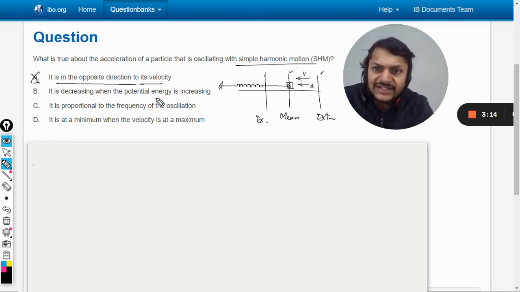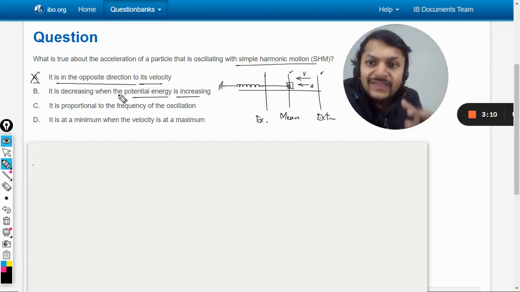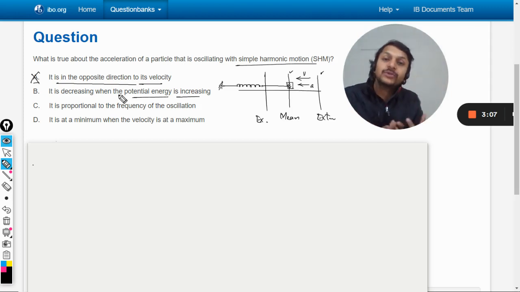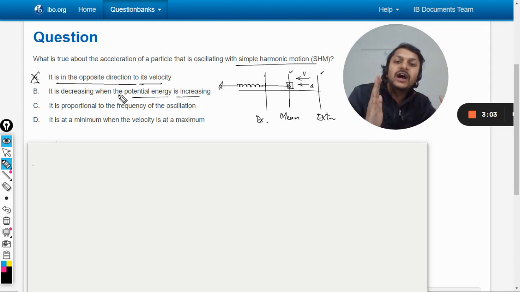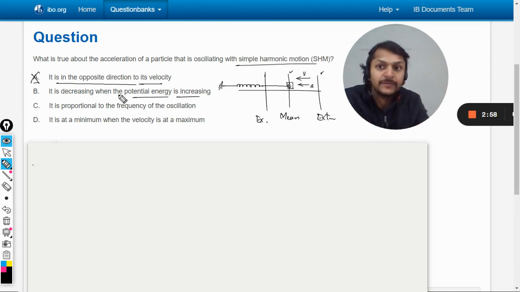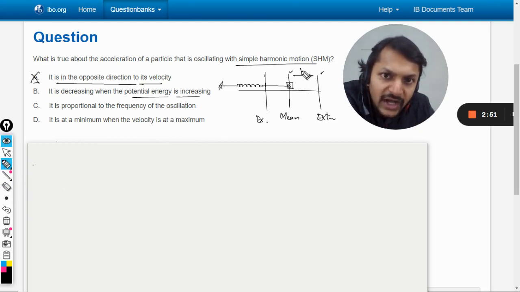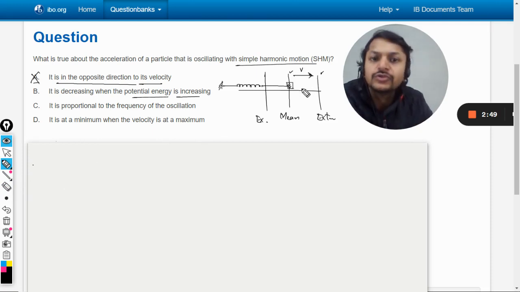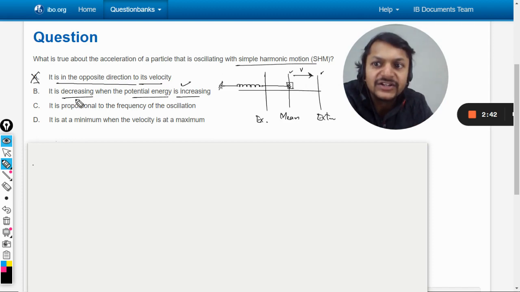B: it is decreasing when the potential energy is increasing. Now, why will the potential energy be increasing? If the displacement is increasing, like if the body is moving away from the mean position, the potential energy will be increasing. So it will be the earlier case, where the body is moving away from the mean position to the extreme position. If that happens, the potential energy increases. So it is saying that the acceleration is decreasing.